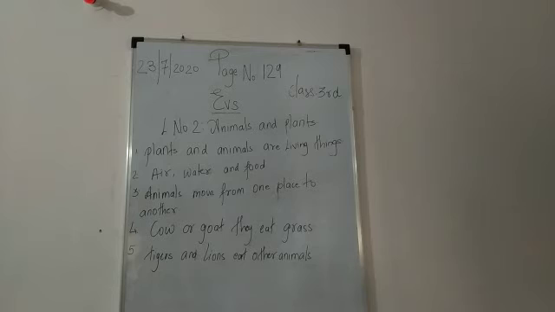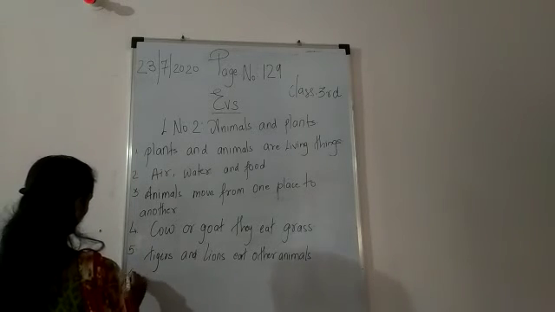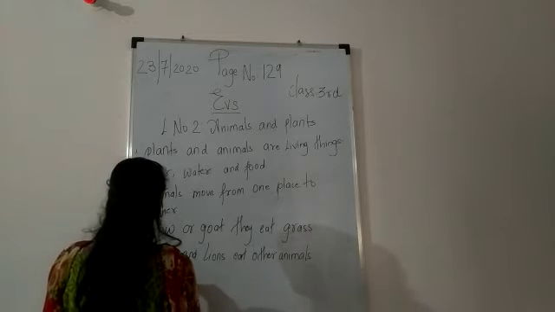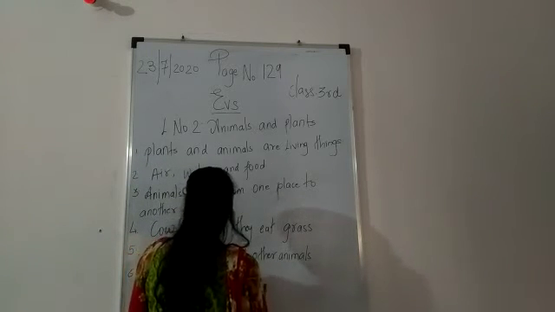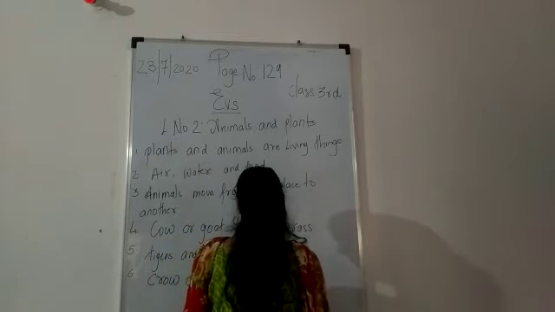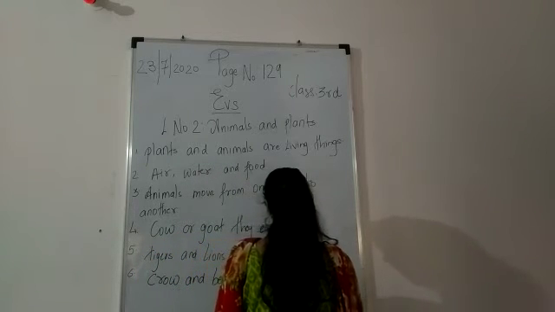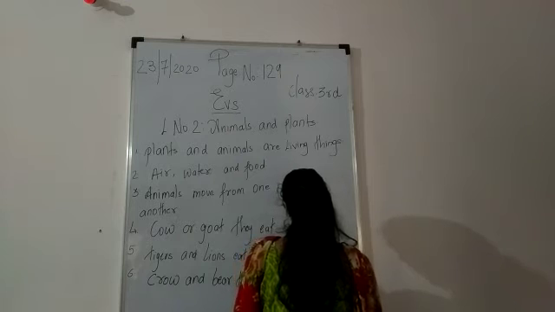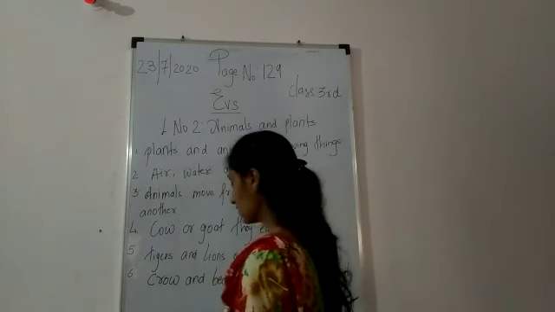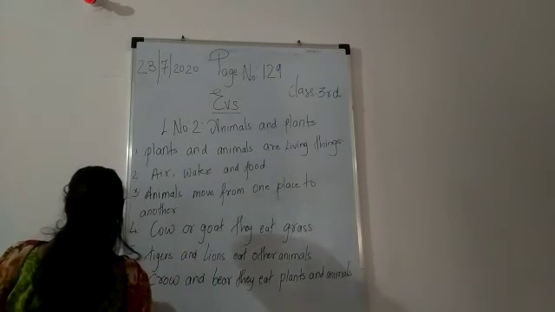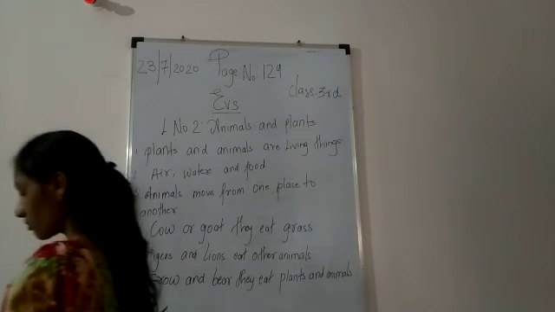Humans eat cereals, vegetables, fruits, meat, egg, etc. So, if you see a crow and bear, okay, they will eat plants and animals. They will eat both. They will eat plants also and they will eat animals also, which have died on the road.